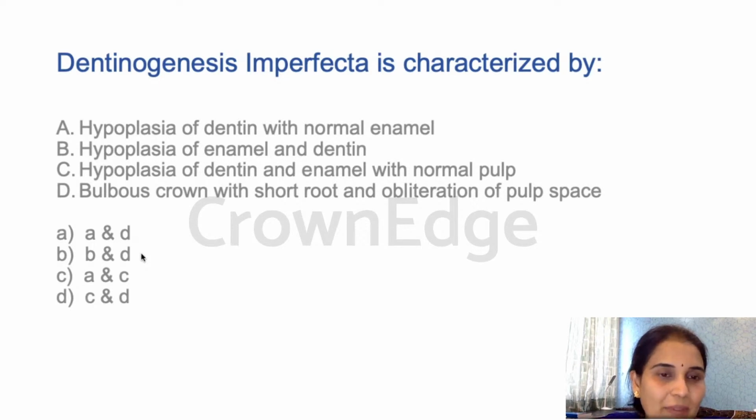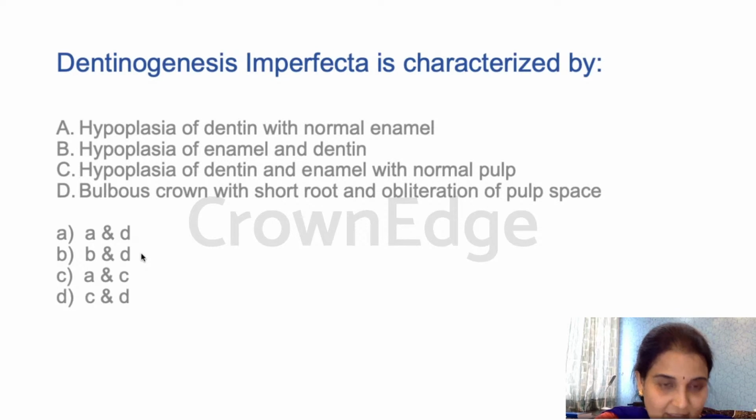Let's just discuss. Sometimes the answer will be very simple, but because you are mentally blocked, you may not see it at all. This is what happened with me and with you guys that day. Dentinogenesis imperfecta is characterized by, we got a lot of responses, but it was mind boggling because there were so many choices and we went blank. The choices were: hypoplasia of dentin with normal enamel, hypoplasia of enamel and dentin, hypoplasia of dentin and enamel with normal pulp, bulbous crown with short root and obliteration of the pulp space.